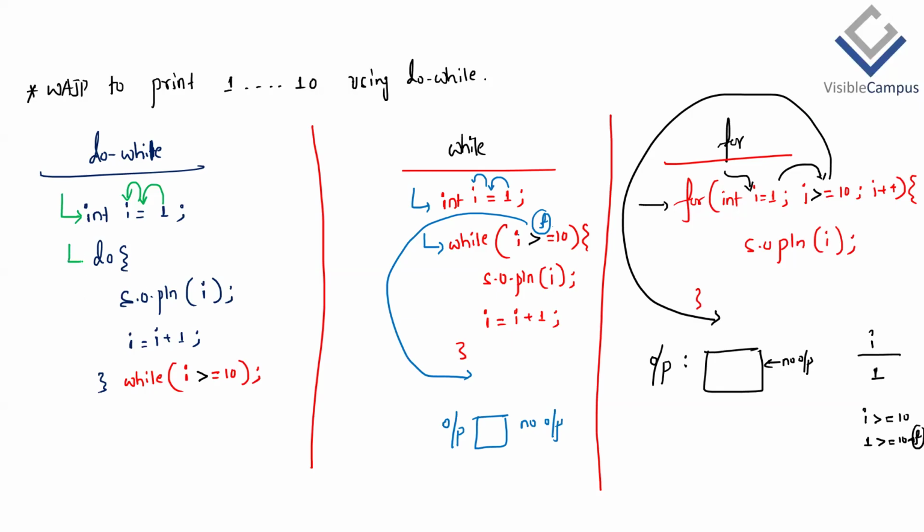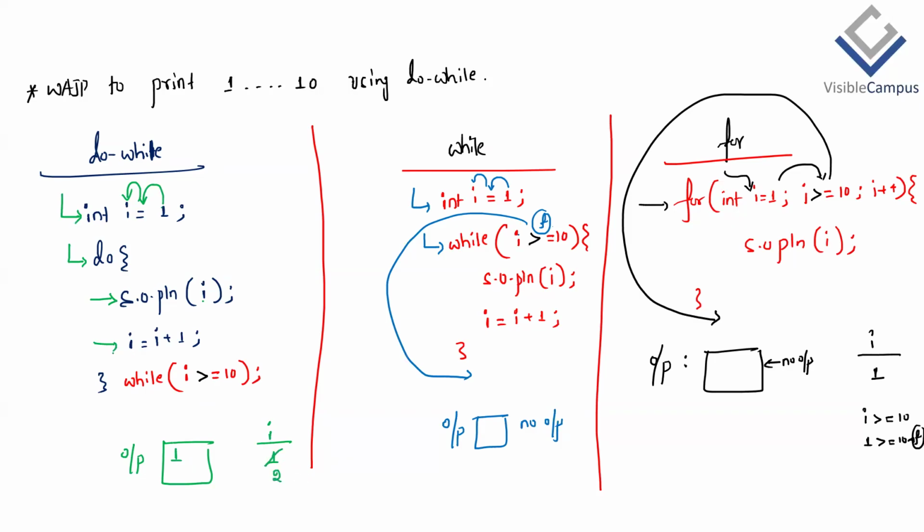Therefore JVM comes here. Then anything to check? No. JVM will directly enter into the body and print i. What's the current value of i? So therefore in output we are going to get 1. Then what's the latest value of i?